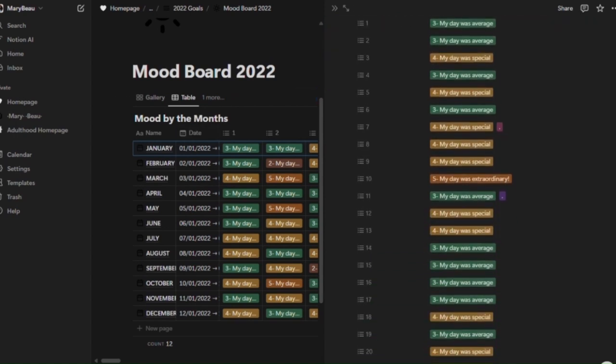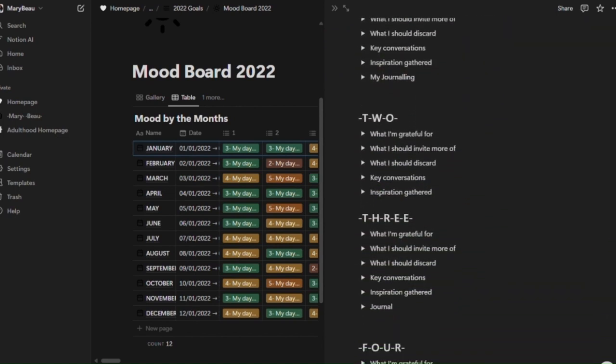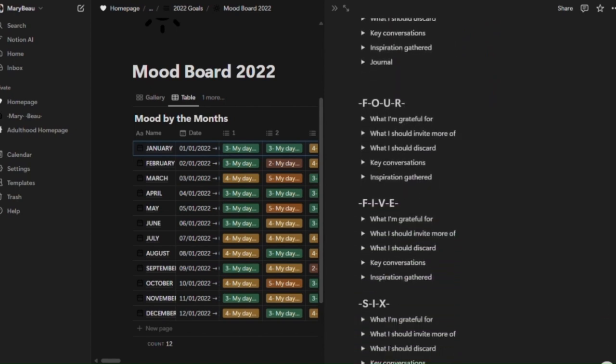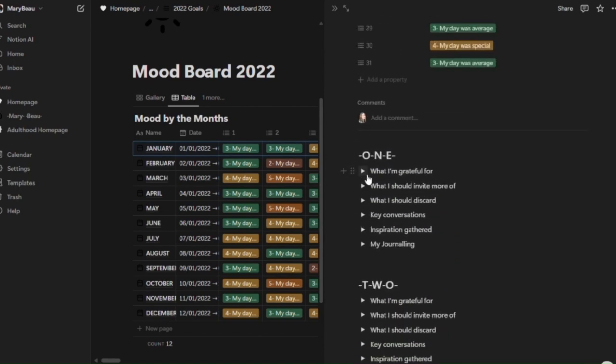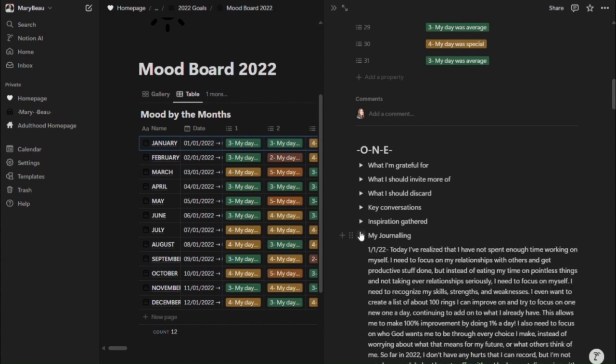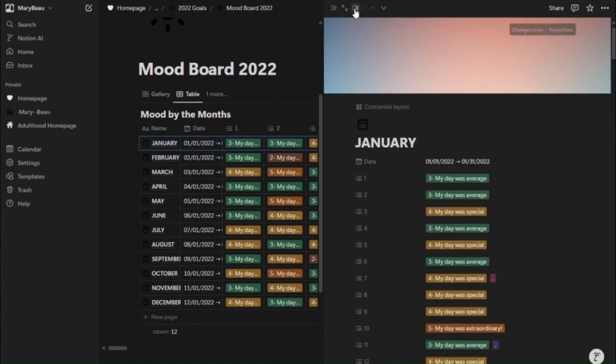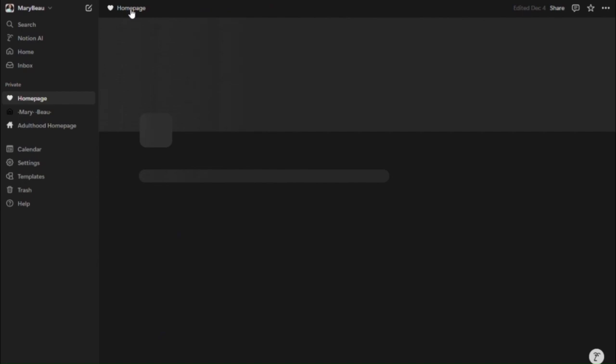And more than just rating my day out of 1 through 5, I added extra information for every single day. Notion was where I journaled, as well as where I recorded all this other information. And so I journal about what I'm grateful for, what I want to invite more of, or what I want to encourage more in my life, what I want to discard or not include in my life, key conversations that happened, any inspiration gathered, and then I added a my journaling section, just specifically how I felt about the day, what stood out to me, what was important in my life. And so there was the my journaling section. And again, that was in 2022.